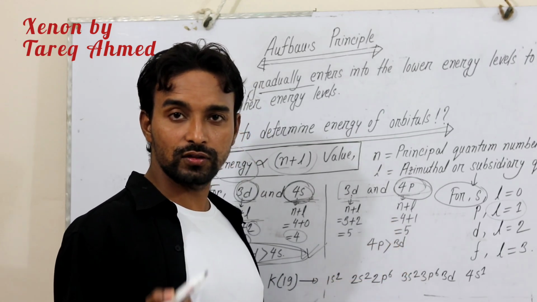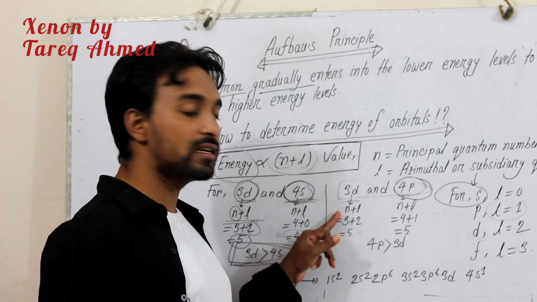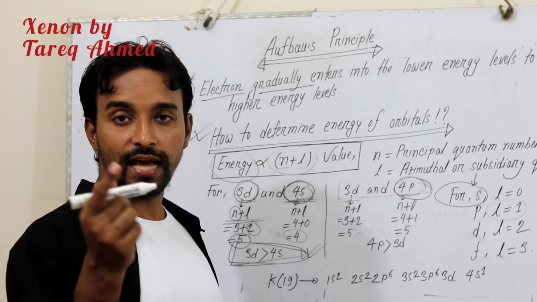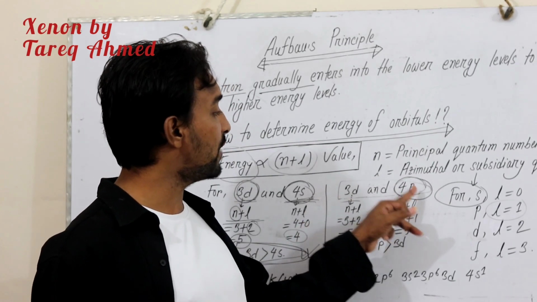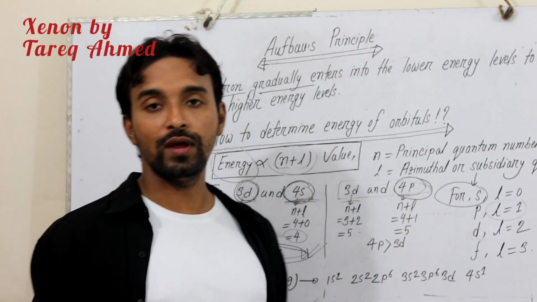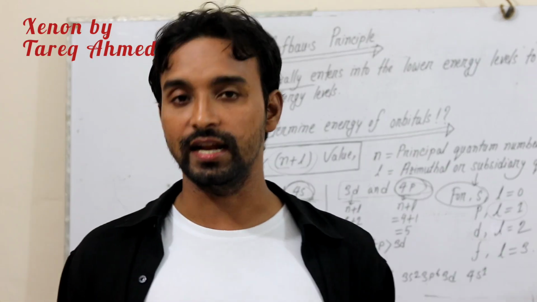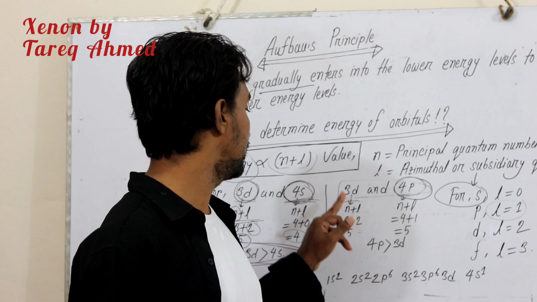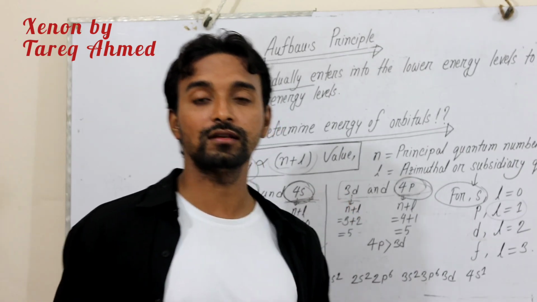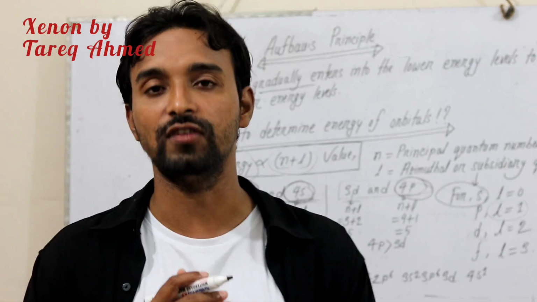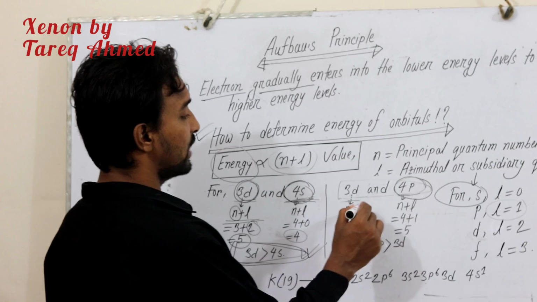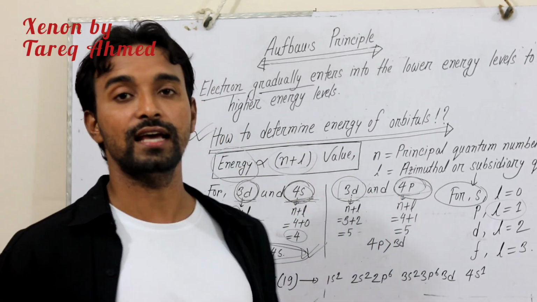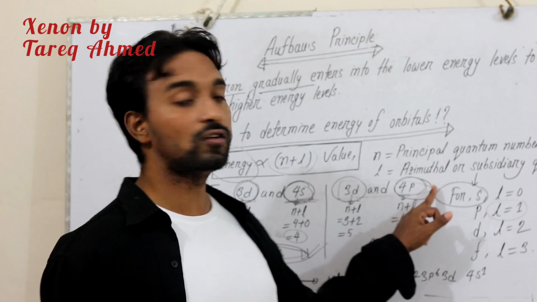So it is in the fourth shell, and 3d is in the third shell. So if we consider the energy of 3d and 4p, obviously 4p will be higher in energy, and the energy of 4p will be more than 3d. So which orbital will the electron choose first? Obviously the electron will choose the 3d orbital, because 3d has lower energy than 4p.